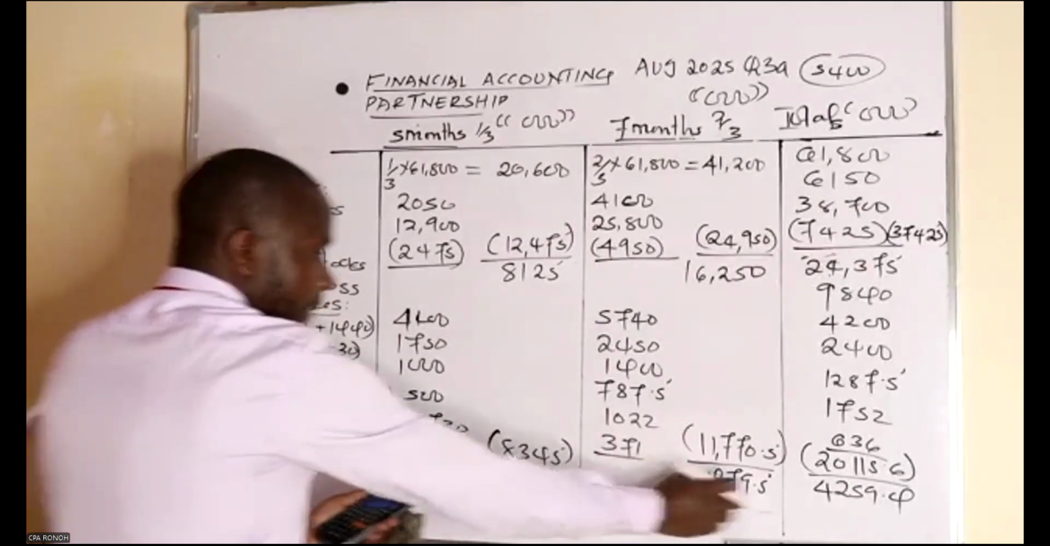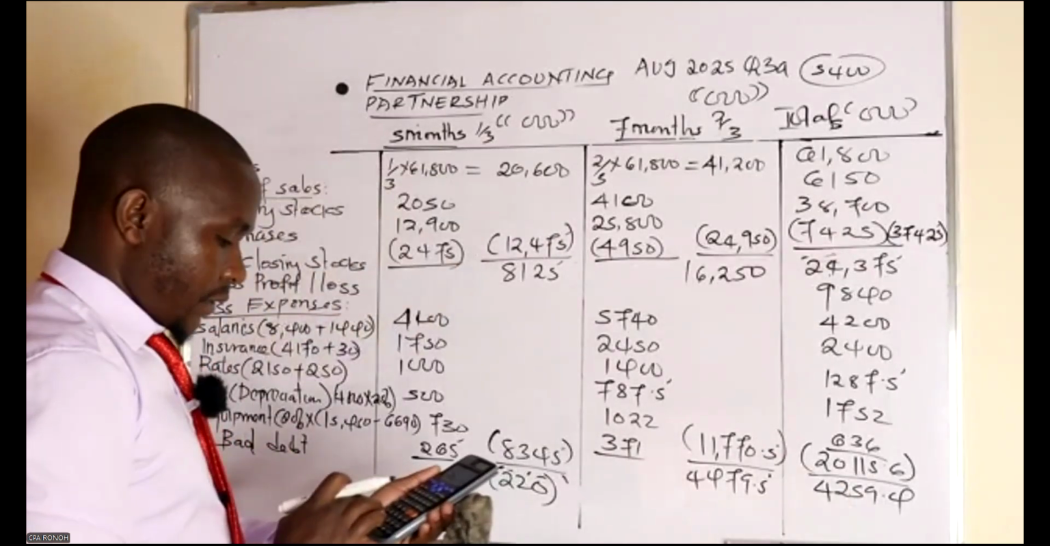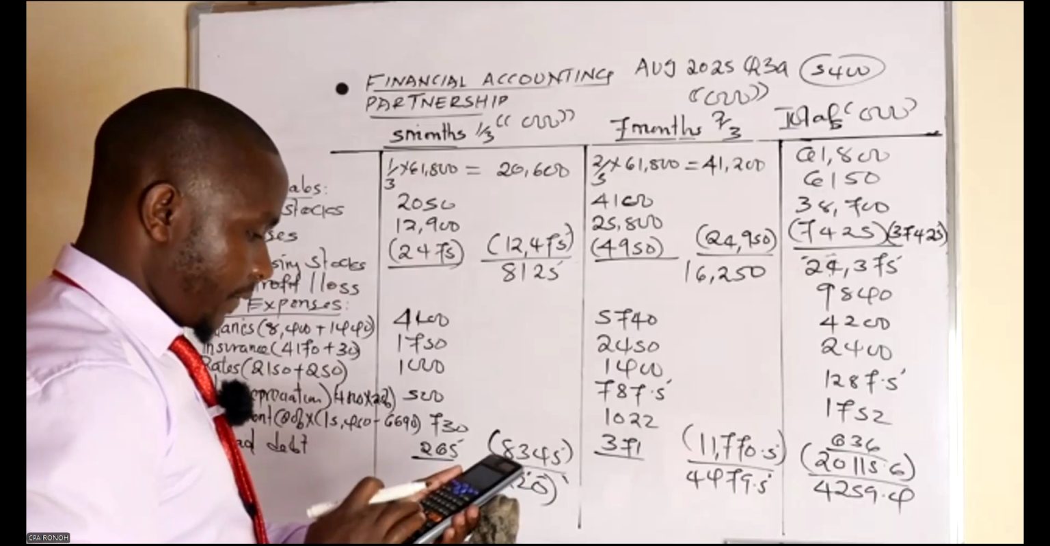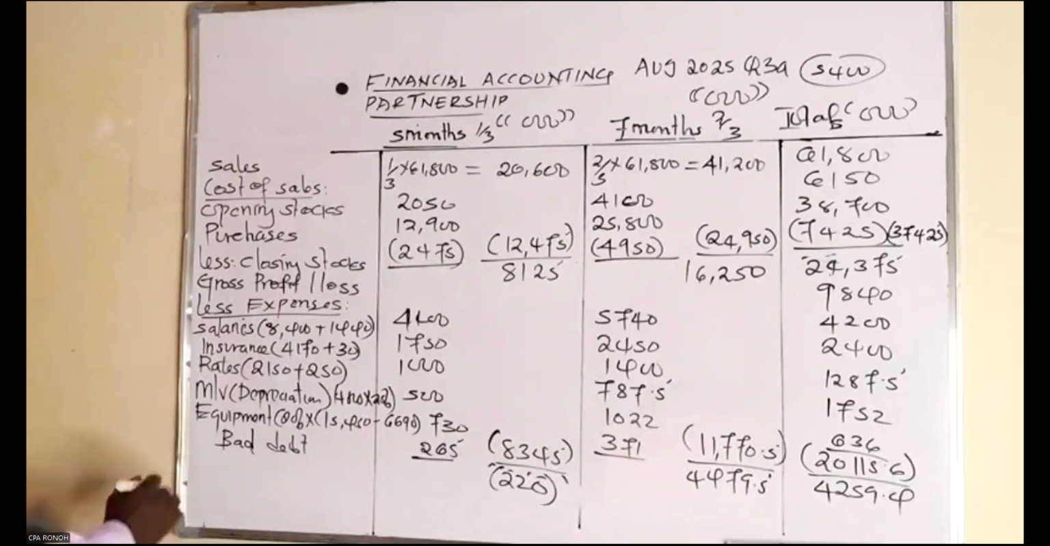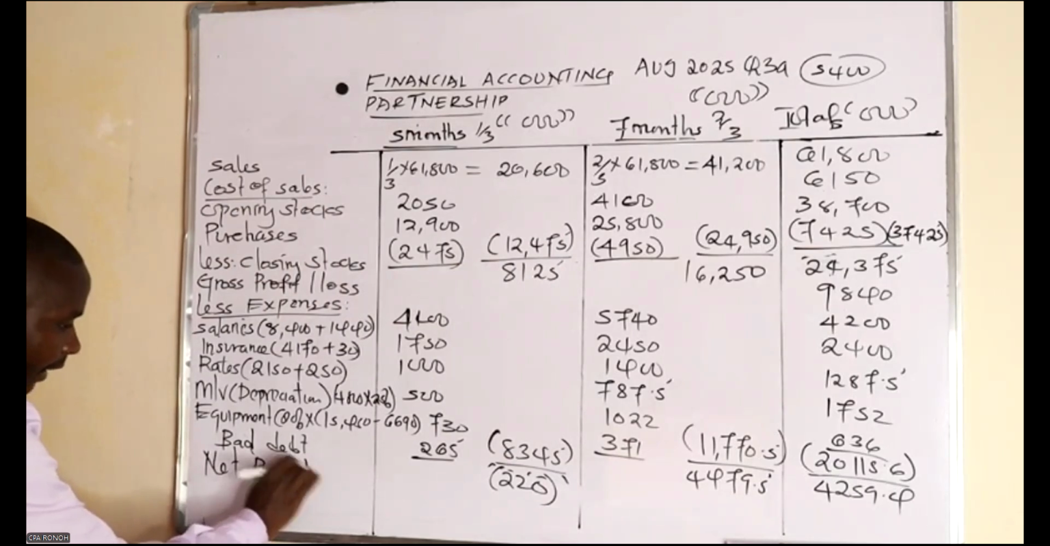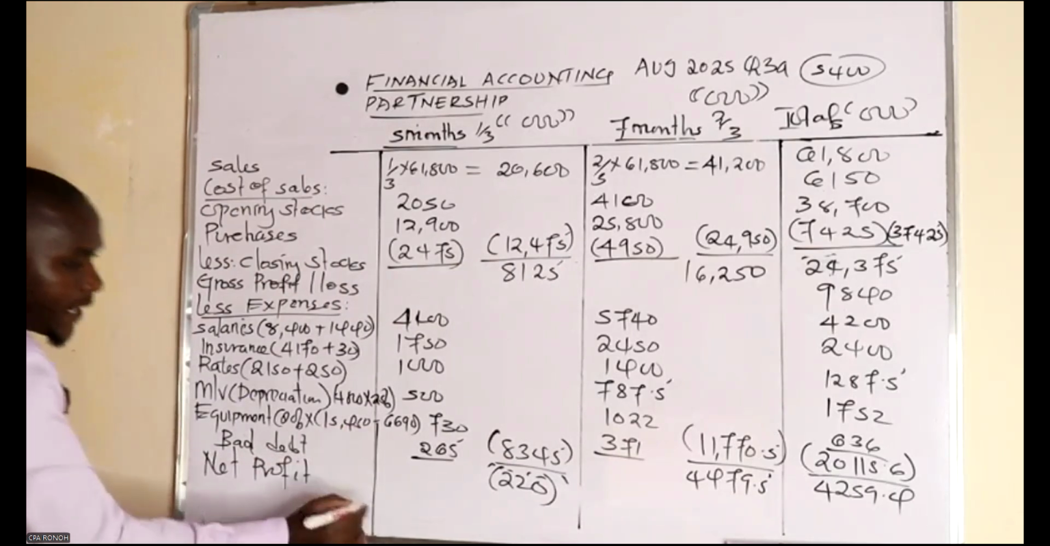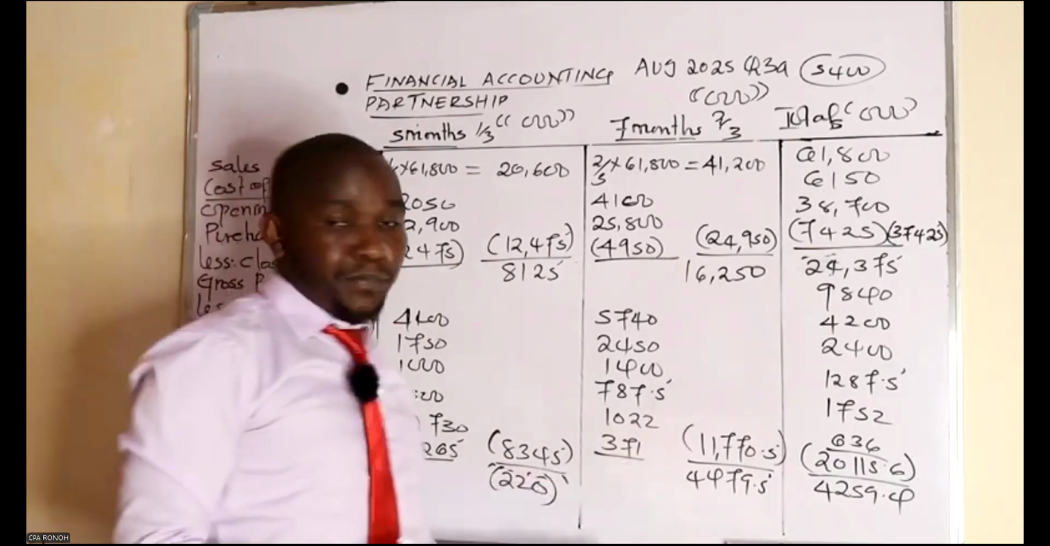So if I add this, I should get this plus 4479.25. Yes, I should add this. So which means this is correct. So this is our net profit. This is our net profit, which we are going to share now. This profit, we are going to share this profit.